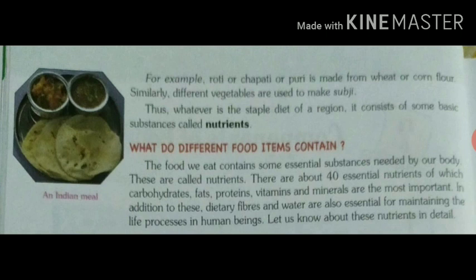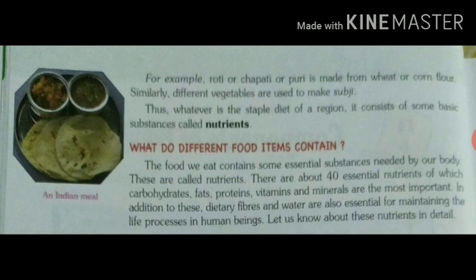So, my dear students, now we are going to read about the different types of nutrients. There are nutrients which are very essential for the growth and development of our body. Along with that, we will read about dietary fibers and water, which play a very important role for us.